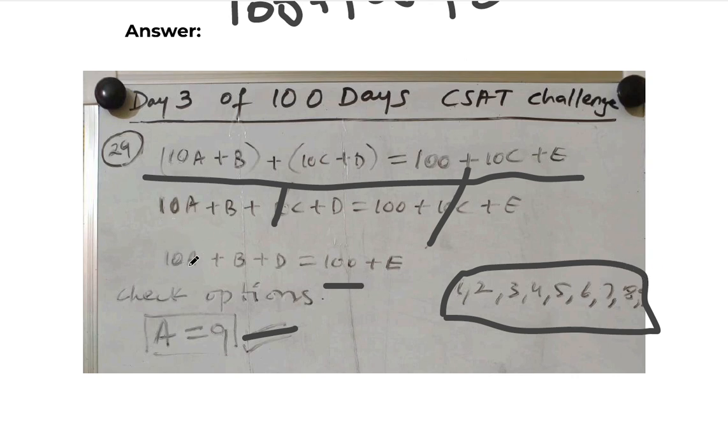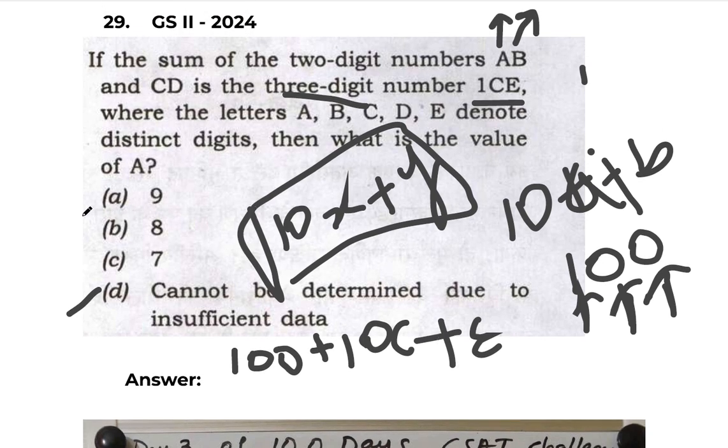Put A as 8 now. If A is 8, how much will you get? 10 into 8 is 80, plus B is 7, 87, plus D is the next number, 87 plus 4, 91. Okay, see, even if we calculate everything, the LHS is still 91, which is not equal to even 100, right? So we can say only one option is holding good here, that is A is equal to 9. No need to check other options also. A is equal to 9 is the correct answer.